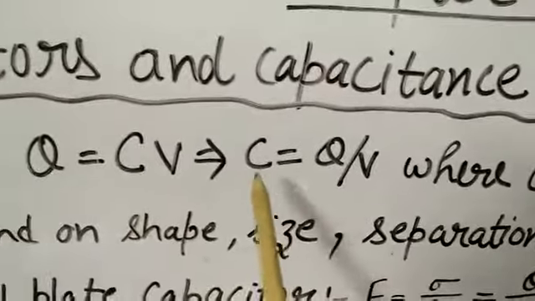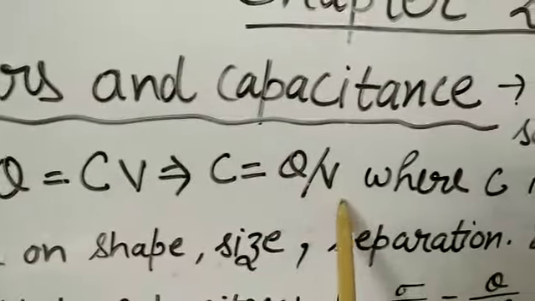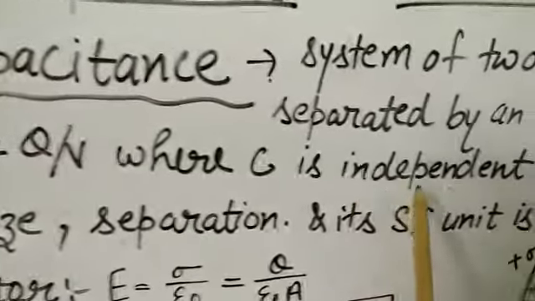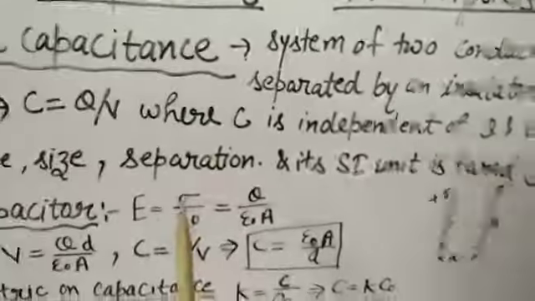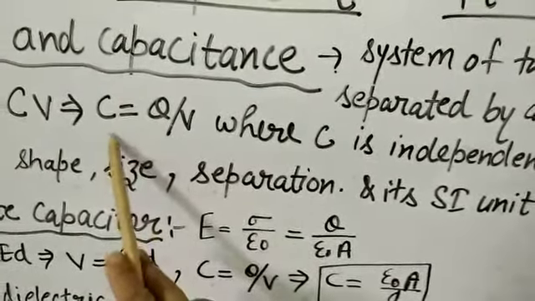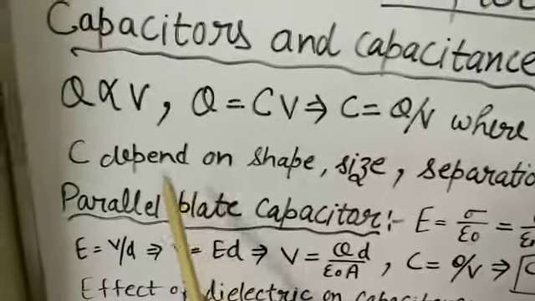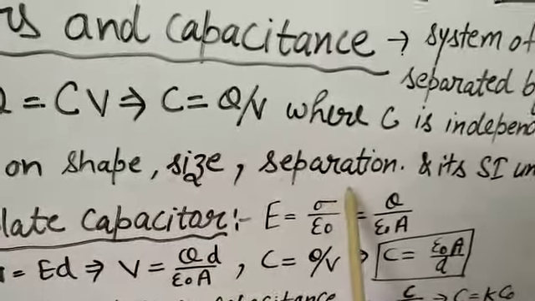Now you can write capacitance C is equal to Q upon V, where C is independent of Q and V, meaning C doesn't depend on Q and V because it is a constant, but it depends on the shape, size and separation.